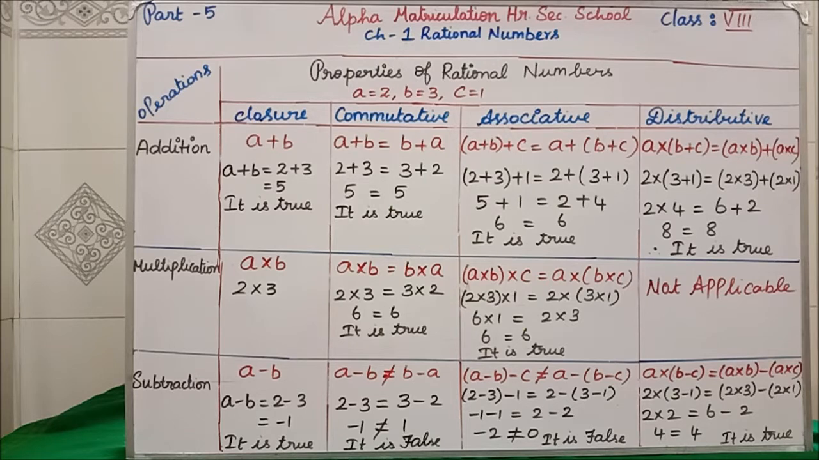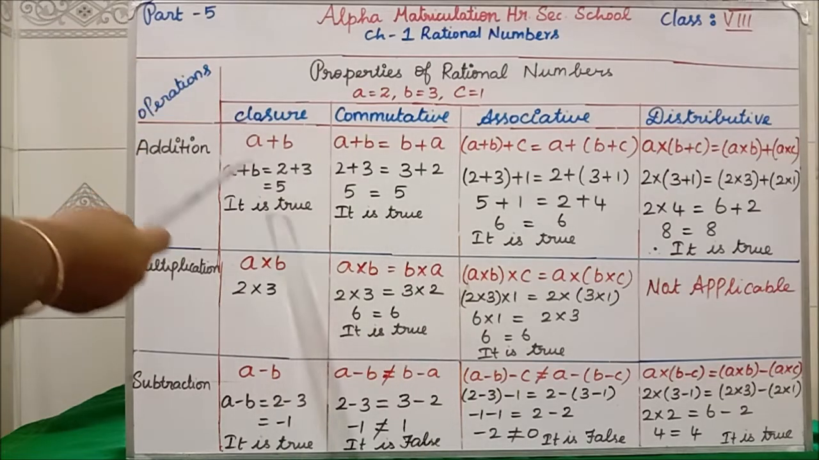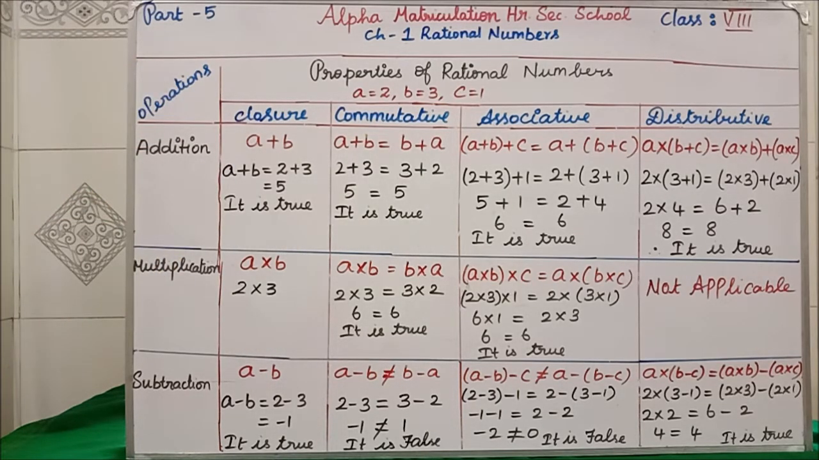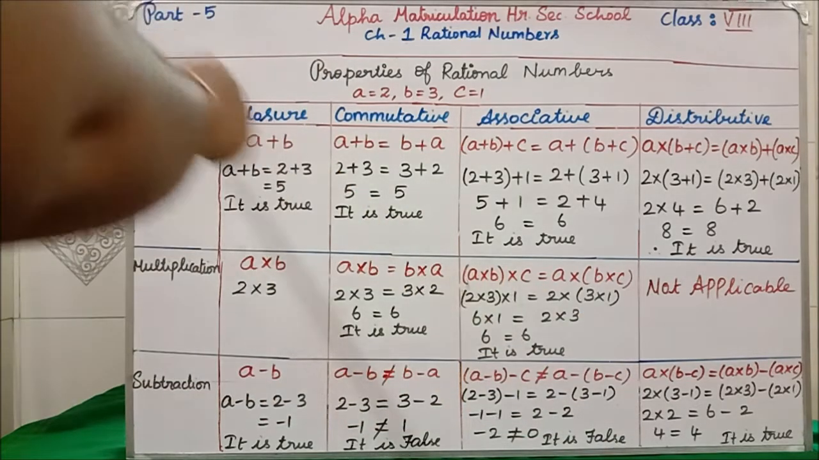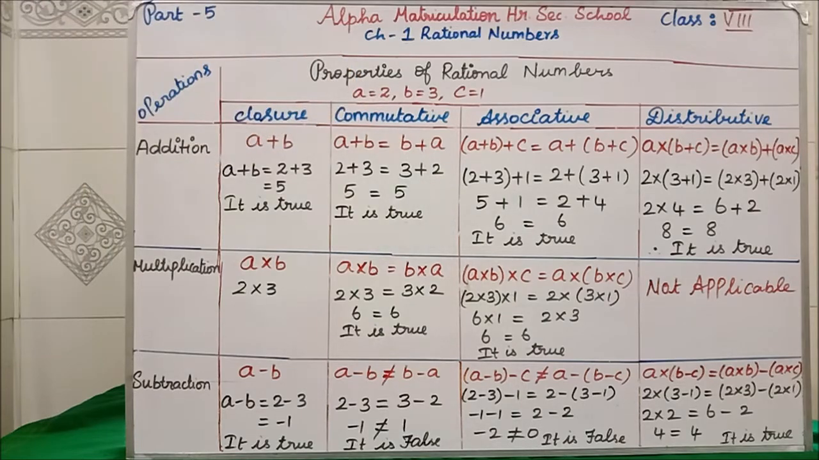Clear? Now I am going to explain whether this closure addition property is true or not. We are going to check. Clear? For checking, wherever A comes, I will write 2. Wherever B comes, I will write 3. Wherever C comes, C is equal to 1. Students, for your understanding I am taking these small values. Don't think that always A will be 2, always B will be 3 and always C will be 1. For your understanding I am taking these smaller values.